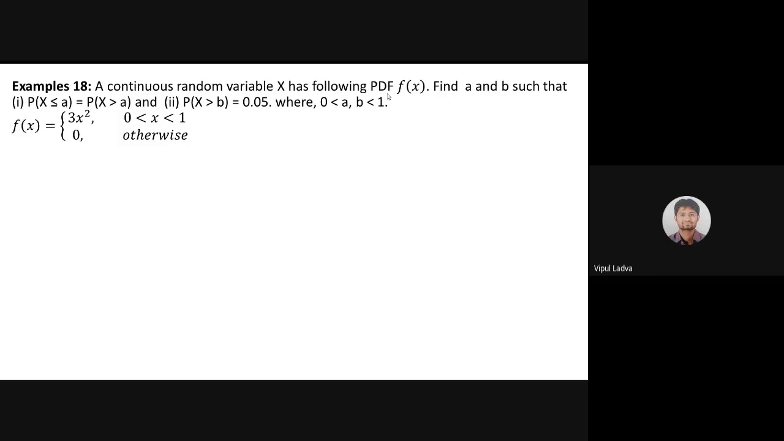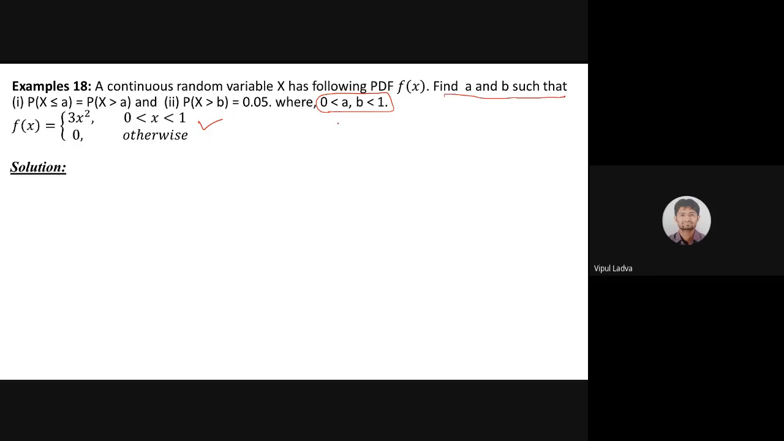Continuous random variable x has following probability density function f of x. This is information. This is probability density function. Take care, we're not supposed to check whether this is a probability density function or not. This is the information कि ये जो function दिया हुआ है वो probability density function ही है, is it? Now find a and b such that probability that x is less than equals to a is equals to probability of x is greater than a, and probability of x is greater than b is 0.5. And one more information we are having, that a and b both are lying in the interval 0 to 1.